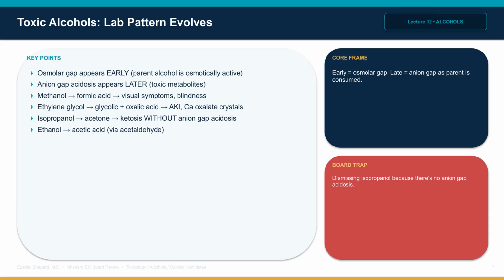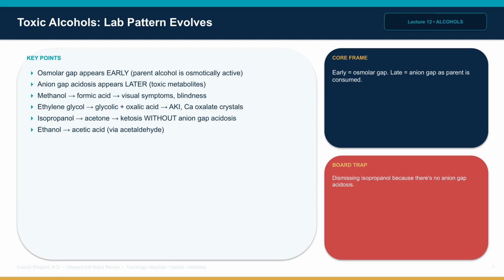Methanol metabolizes to formic acid, causing visual symptoms and blindness. The ITE buzzword is snowfield vision. Ethylene glycol metabolizes to glycolic acid and oxalic acid, causing acute kidney injury and calcium oxalate crystals in urine. The buzzword crystal shapes are envelope and needle.